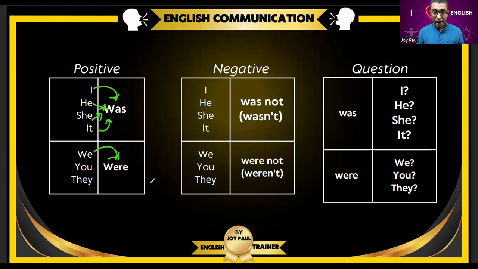But we say we were, you were, they were. Now, positive is completed.